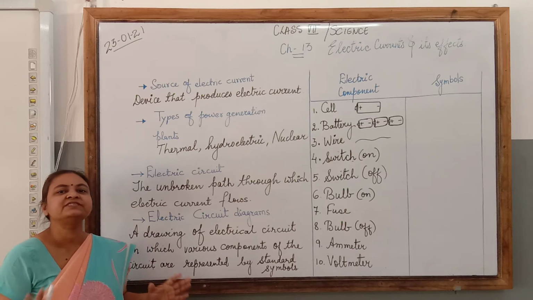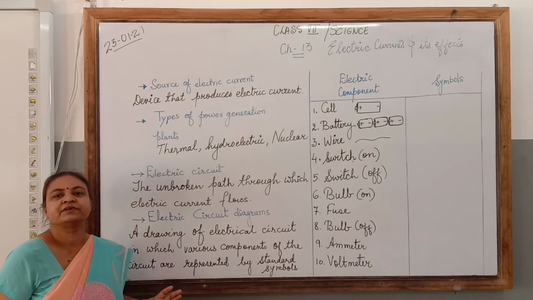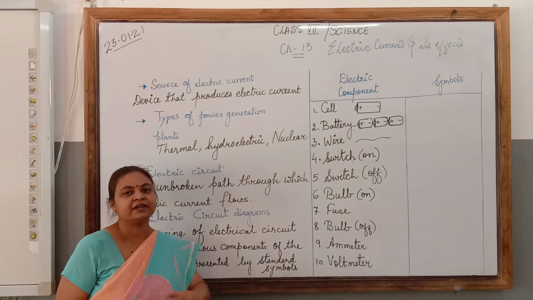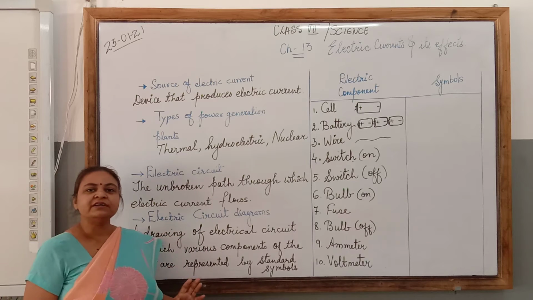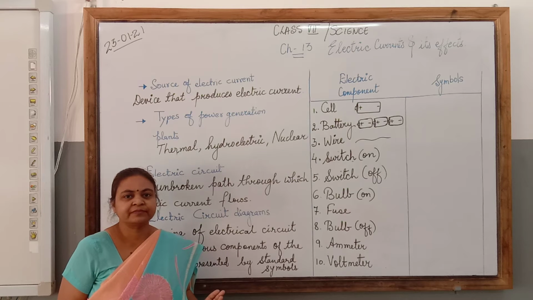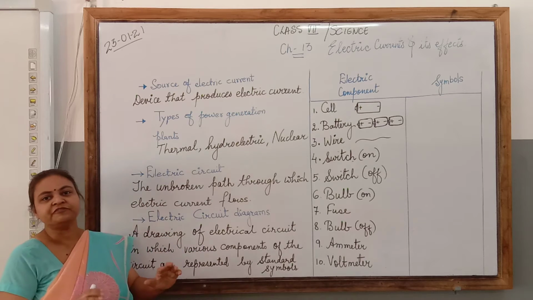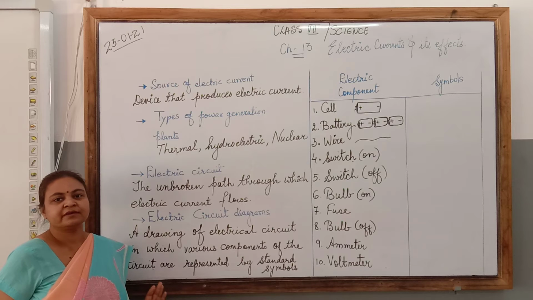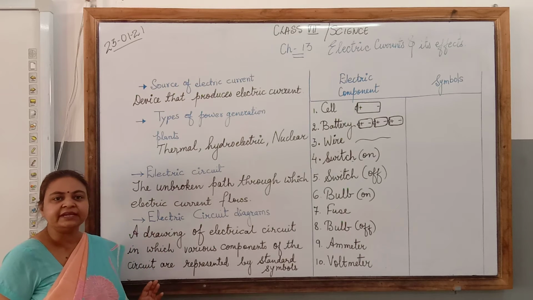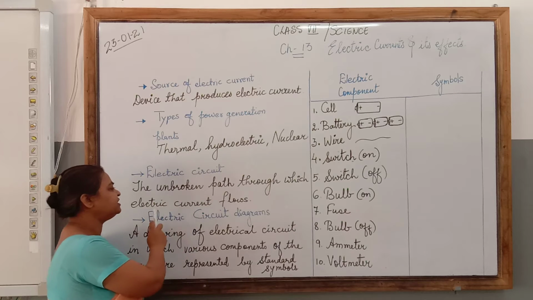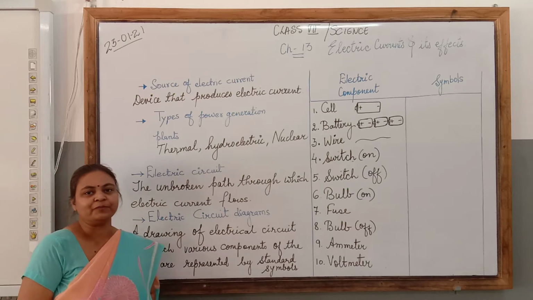That is the simplest of the electric circuits. When you switch on, the current will flow through that path. That is called closed circuit. When you switch off, the current will stop flowing through the circuit. That is called open circuit. So electric circuit is an unbroken path through which electric current can flow.